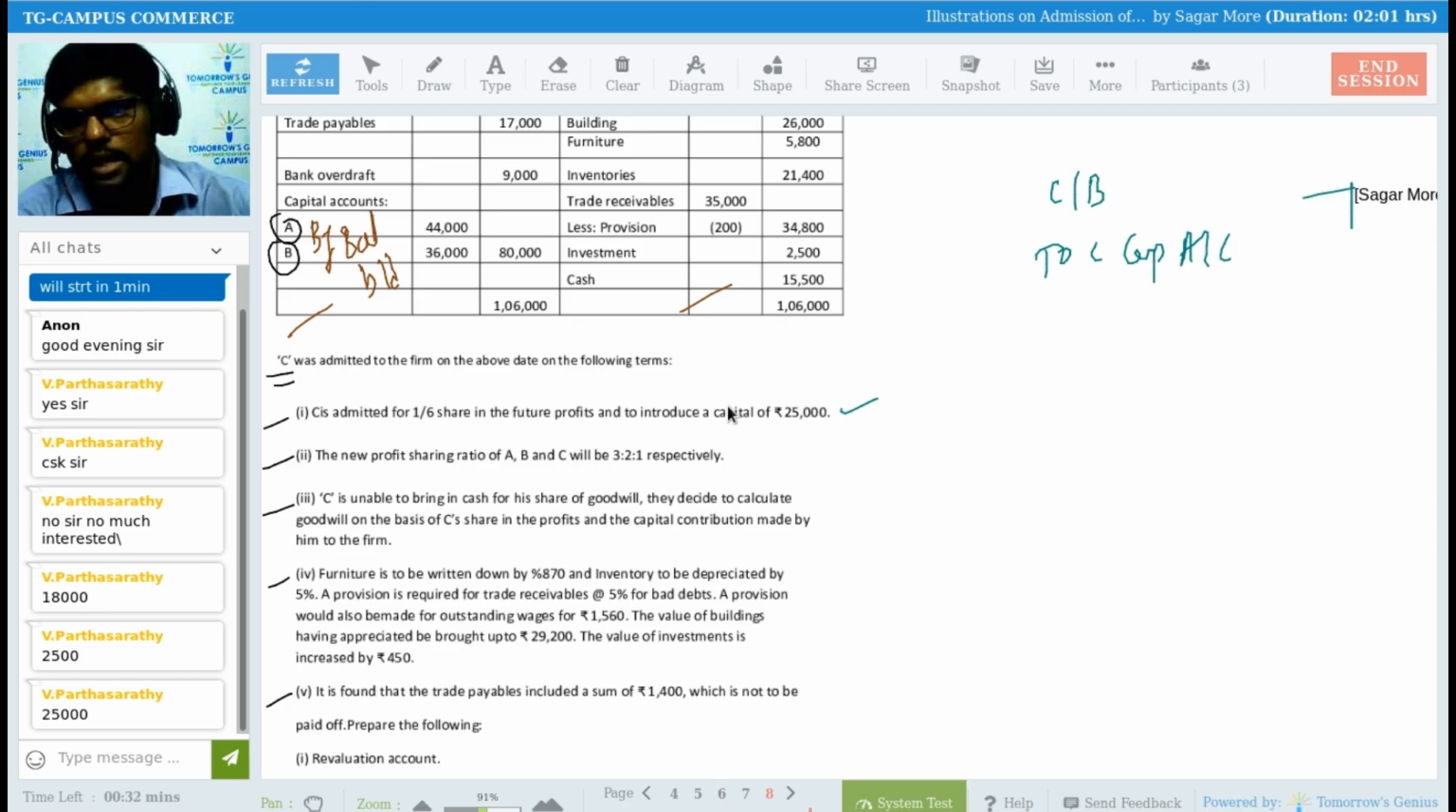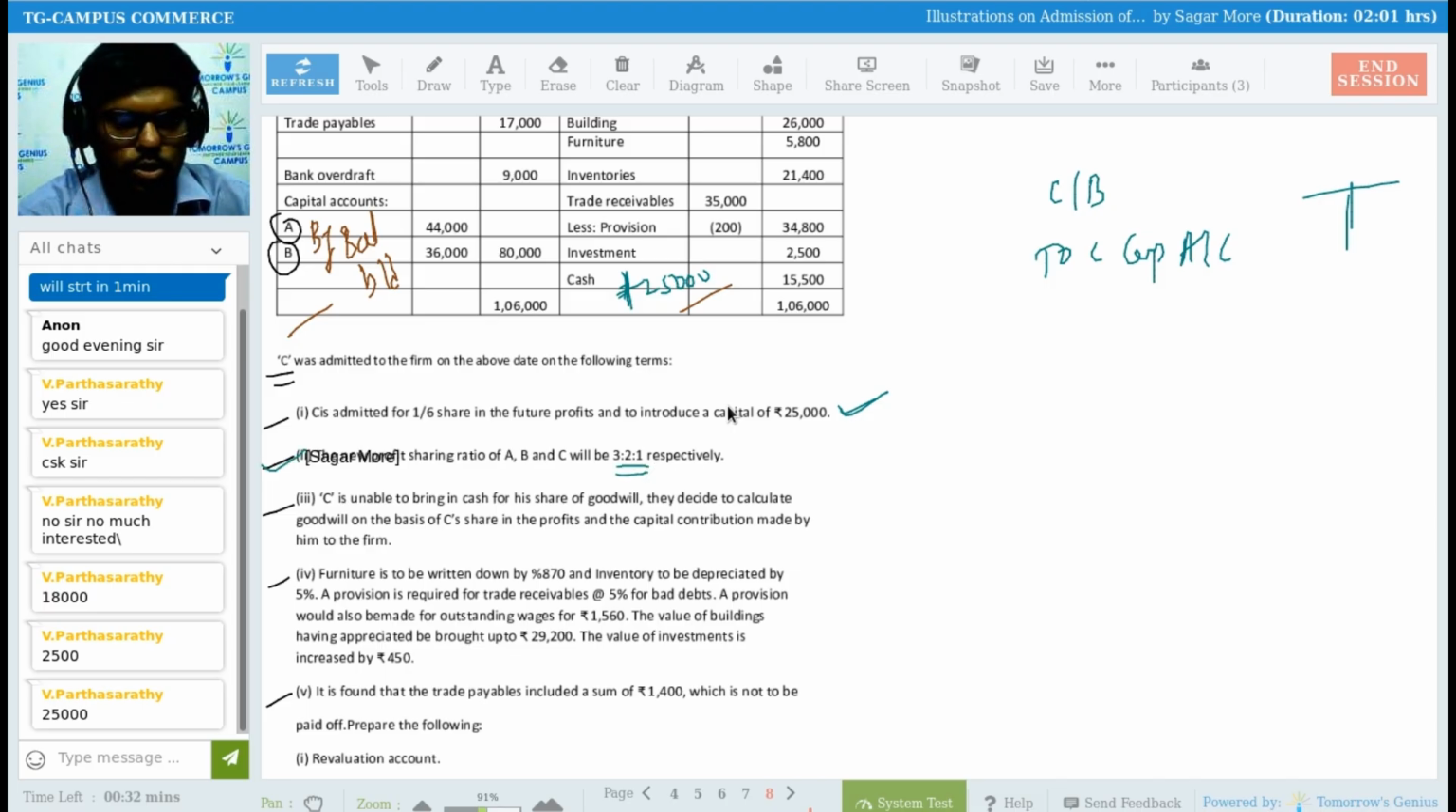That means if I prepare a capital account, I need to write it down on the credit side of C's column, 25,000 rupees, right? And my cash balance will get increased by rupees 25,000, so I am putting addition here, 25,000. New profit sharing ratio of ABC is 3:2:1 respectively. So it is easy for me to calculate sacrifice ratio, old PSR minus new PSR, by using that formula.